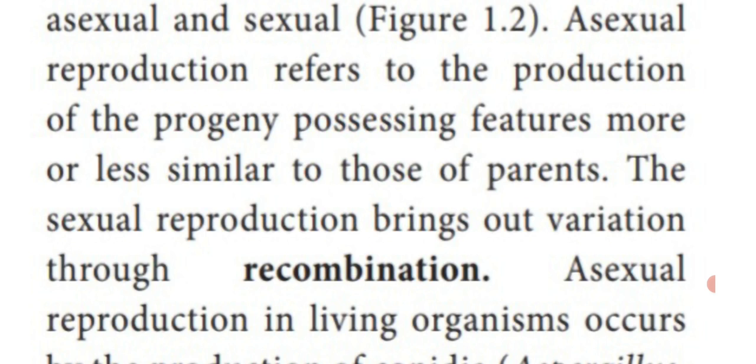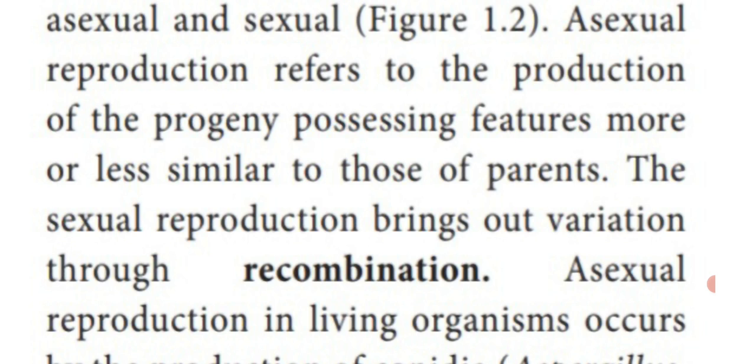That means a plant or an animal which perpetuates its own species, the progeny or next generation, has similar characters. Most of the characters are similar to their parents. That type of reproduction is called asexual reproduction.